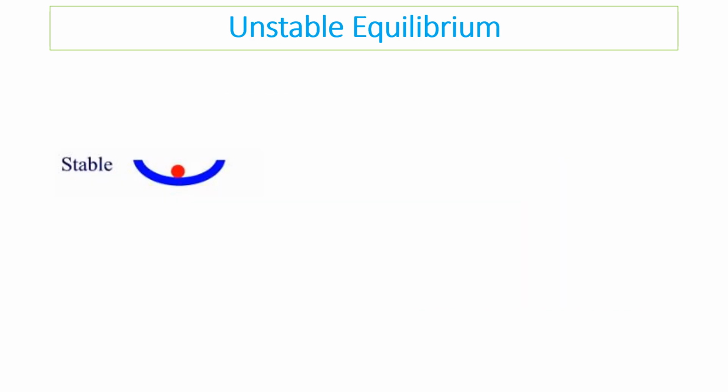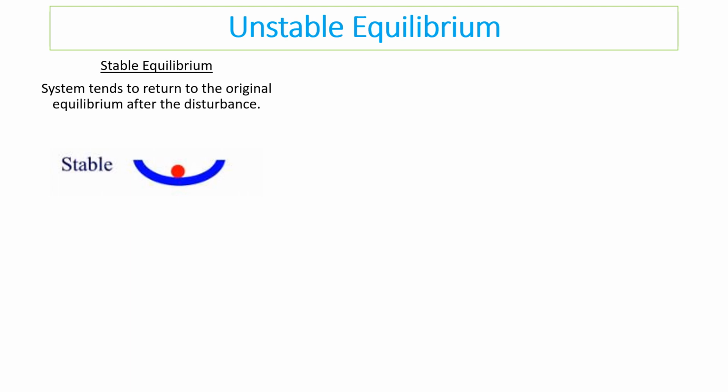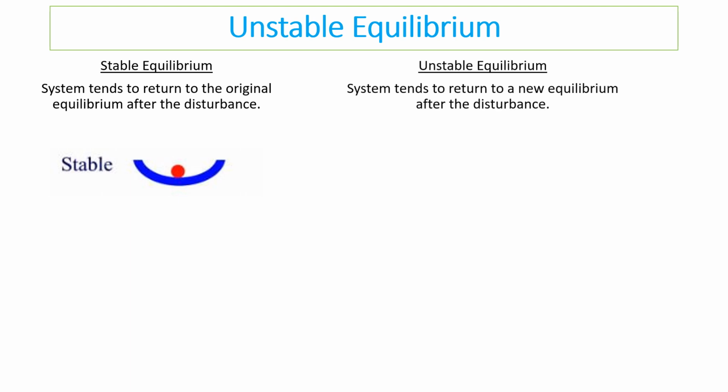Then we start to look at stable and unstable equilibrium. So stable equilibrium is when a system tends to return to the original equilibrium after a disturbance. And unstable is when systems tend to go to a new equilibrium after disturbance. So if you think of these two pictures, stable equilibrium will be where the ball might be pushed up the side of this slope, but as long as it doesn't go too far, as soon as you release it, the ball will come back down the slope this way.